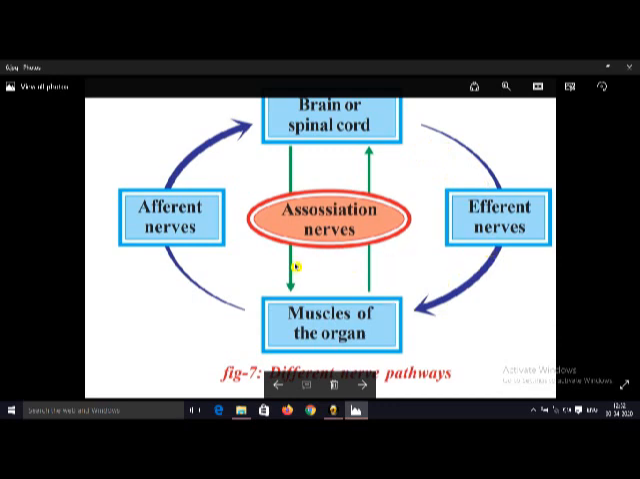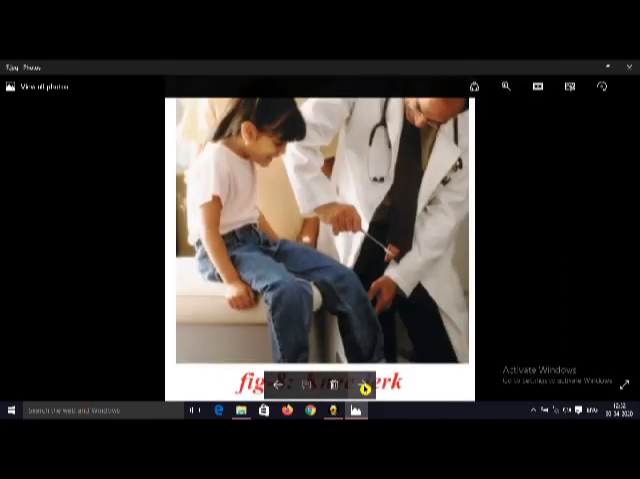The third type of nerves are called association nerves. These association nerves perform both functions, carrying the information from brain to body parts and sending the information to the brain. Like that, there are mainly three types of nerves in our body.